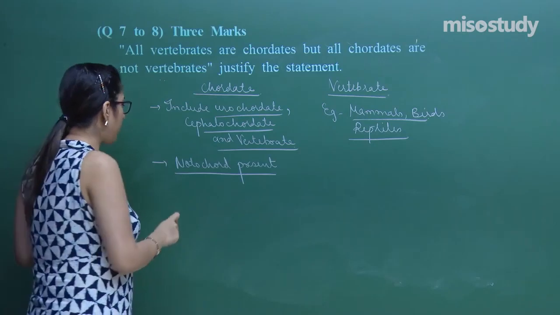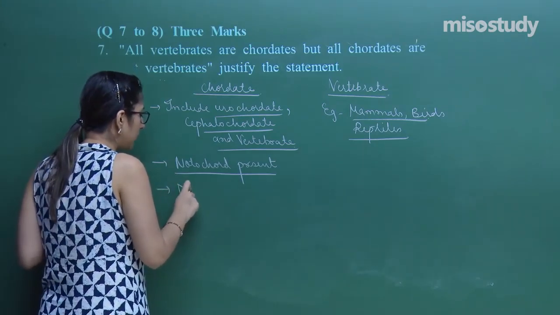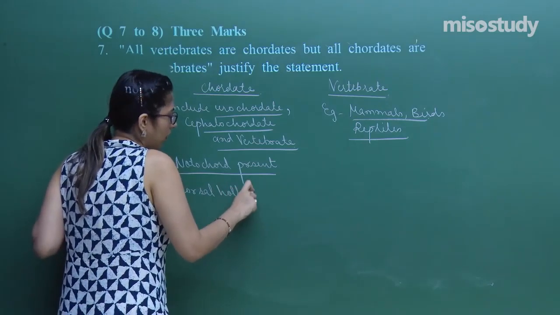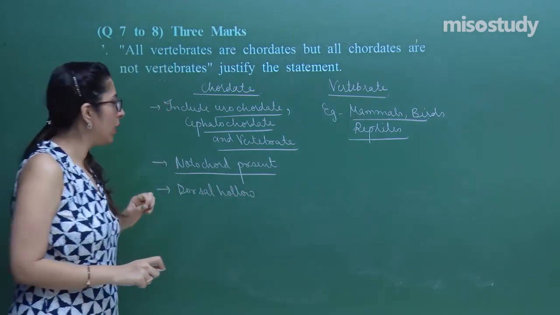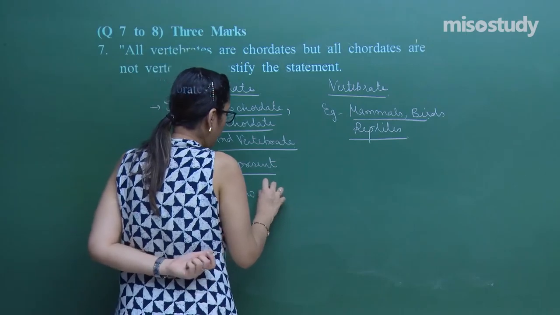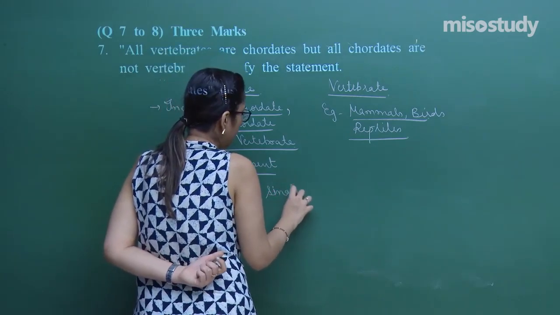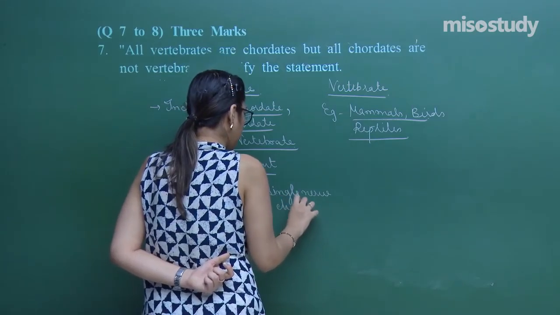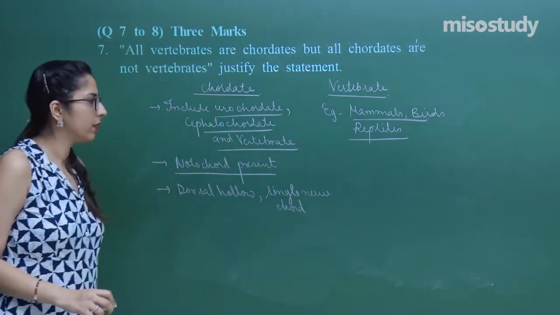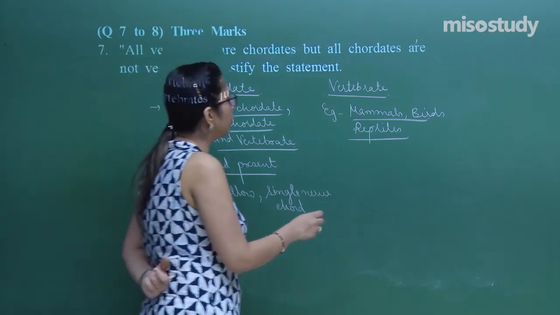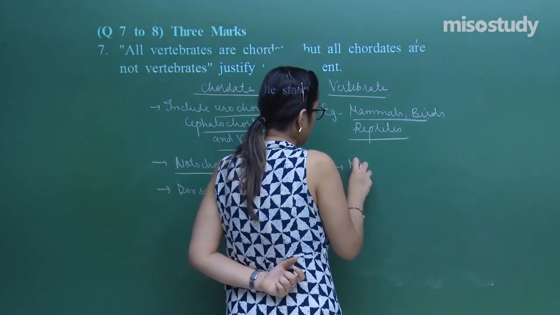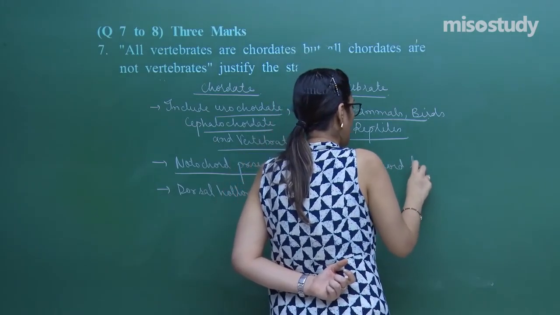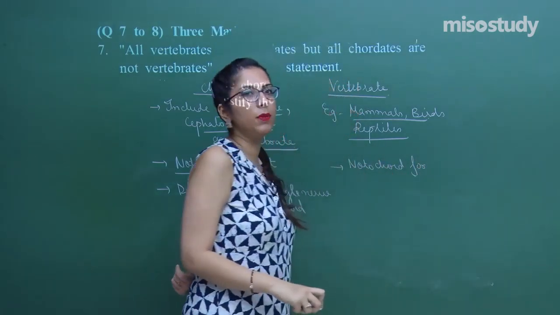And one more, they have a dorsal hollow and single nerve cord present. Now, in this case, the notochord is absent. The notochord forms the dorsal vertebral column.